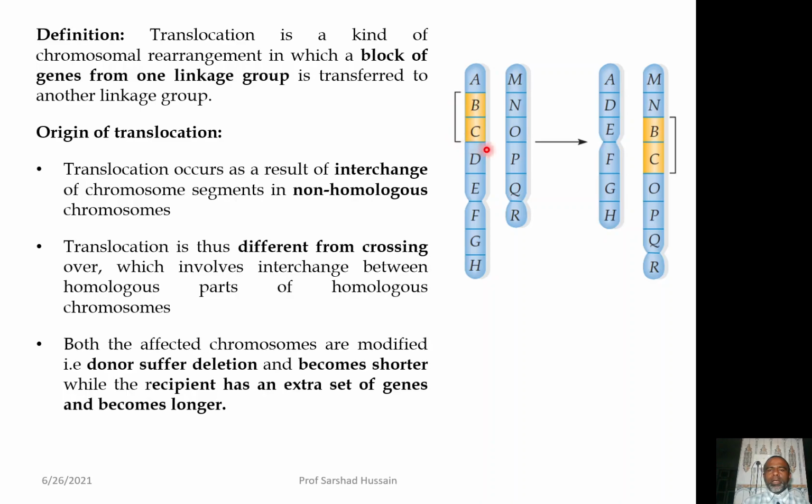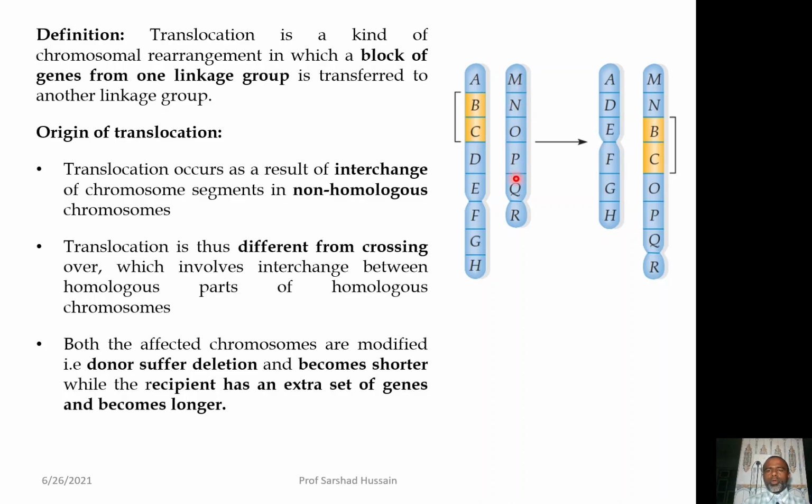transferred from this very chromosome to MNOPQR. As a result, after the translocation you will get one chromosome. This very chromosome will have the deficiency of this gene because it has been deleted from this portion, and now it will become A, D, E, F, G, H, and this is the chromosome on which this part is translocated.